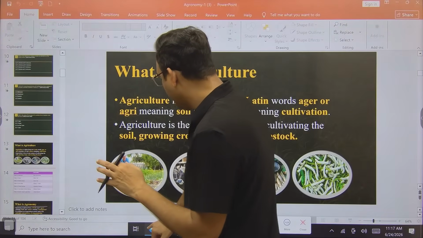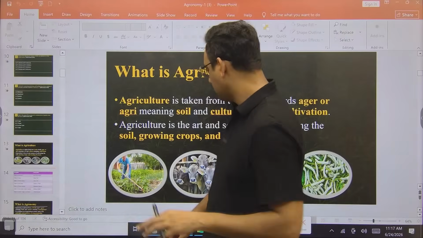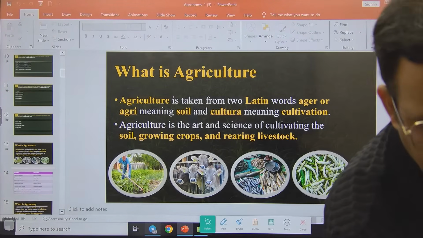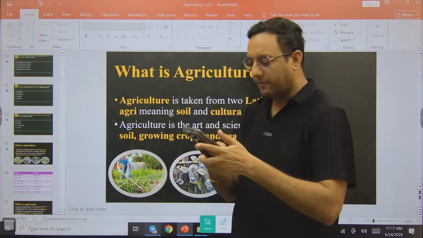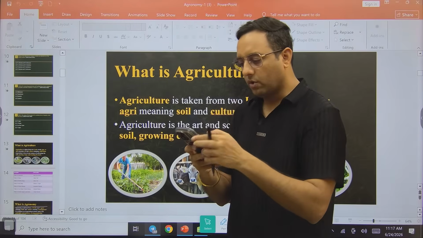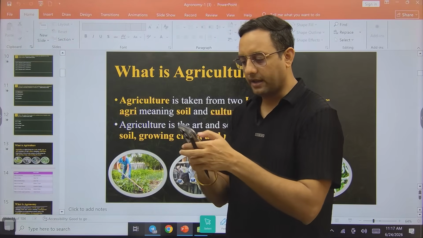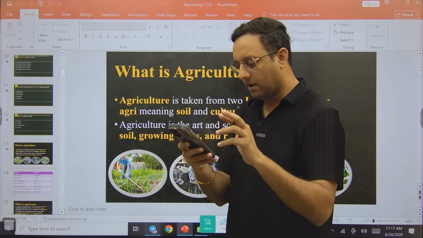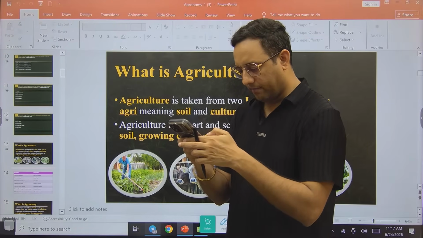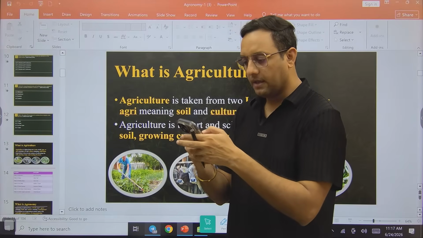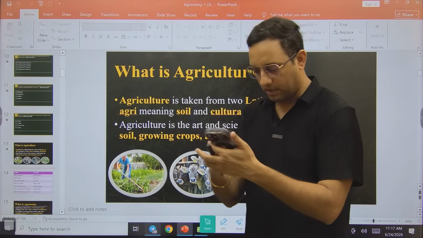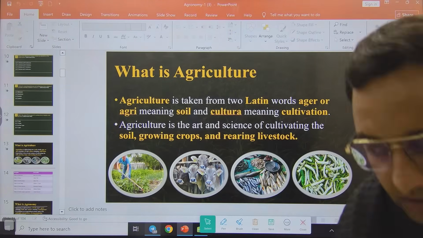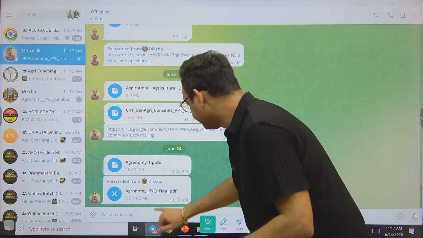And what is that PDF? That PDF will have all agronomy questions. Let me see where the PDF is. I just want to show you the PDF because it is very important. It has all the agronomy questions from various states' exams. All the questions are there. Let me show you this PDF once, so that while preparing for agronomy you know the pattern. So see, here is the PDF.